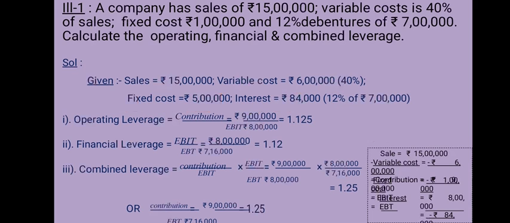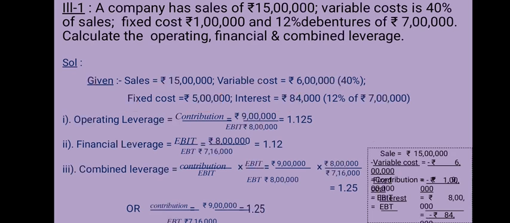Operating leverage equals contribution upon EBIT. So how do we calculate the contribution? Sales minus variable cost. Sales is here 15 lakh minus variable cost 6 lakh, so we get 9 lakh divided by EBIT. How to calculate EBIT? If we subtract fixed cost from contribution, we get EBIT.